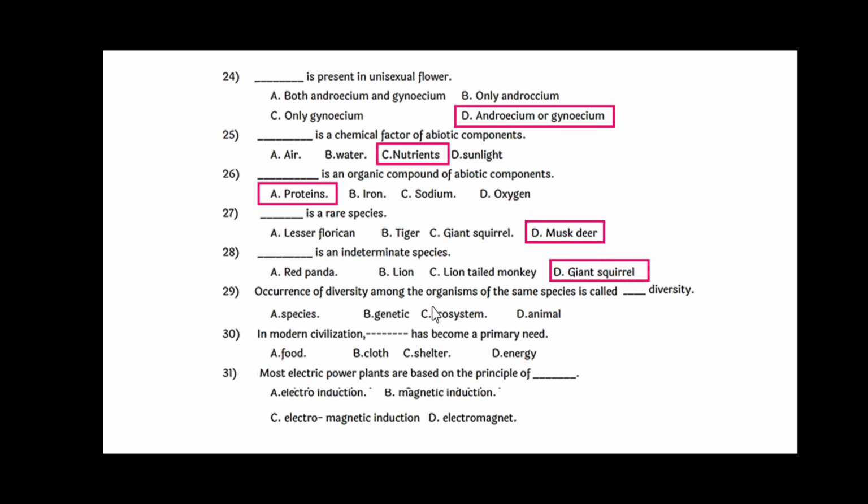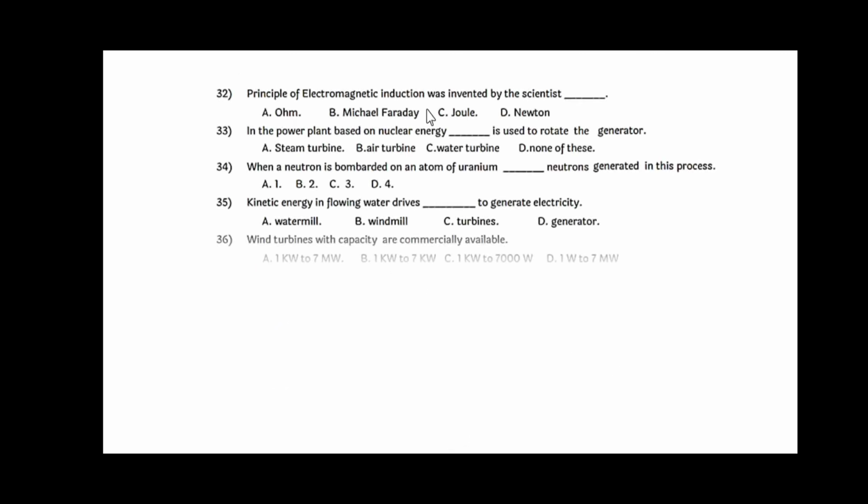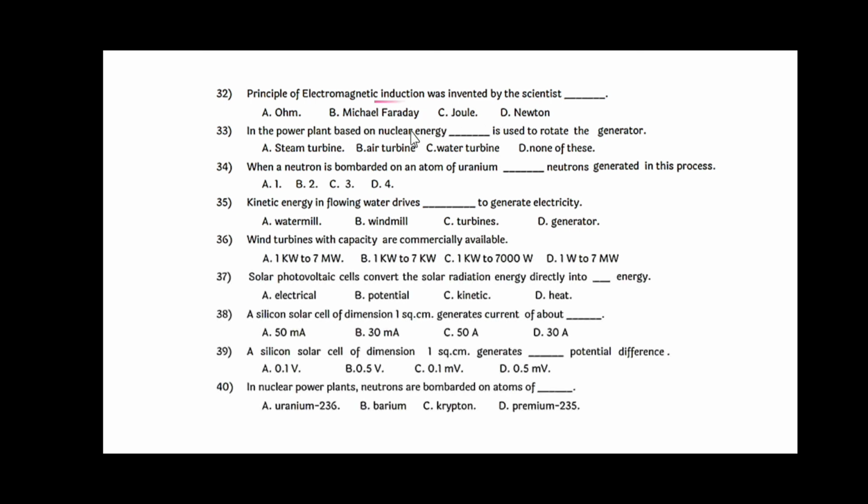Occurrence of diversity among the organisms of the same species is called dash diversity and the answer for this is genetic diversity. In modern civilization, dash has become a primary need and the answer is energy. Most electric power plants are based on the principle of electromagnetic induction. We'll discuss the next question, that is, the principle of electromagnetic induction was invented by Michael Faraday. In the power plant based on nuclear energy, dash is used to rotate the generator. The answer is steam turbine.